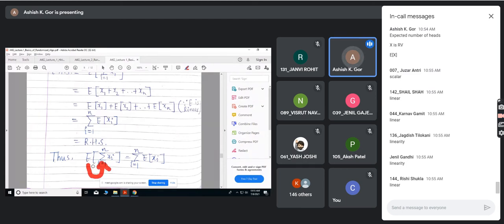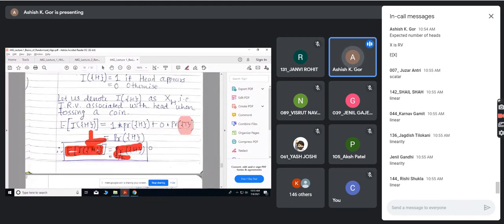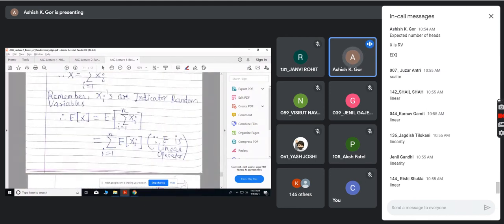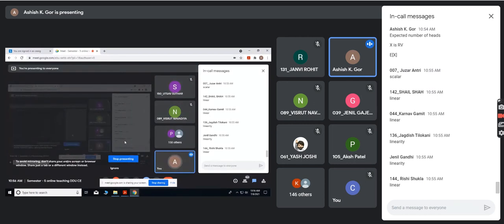This is not always true. Expectation is such an operator; for expectation it is true. So what I will do is take this E inside, so that would be sigma of E of xi. Why? Because E is a linear operator. Expectation operator is a linear operator. So you can interchange these. Now you tell me, what is E of xi?